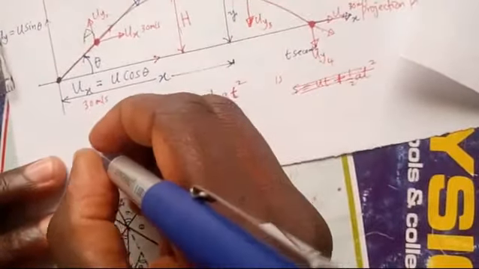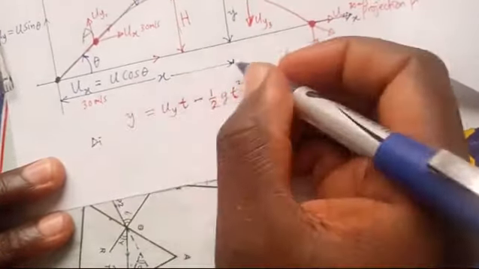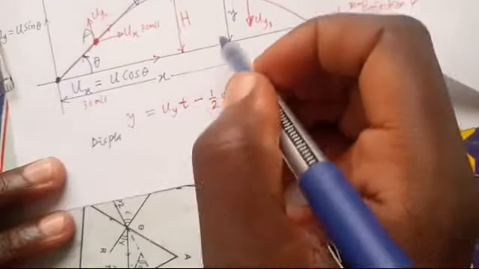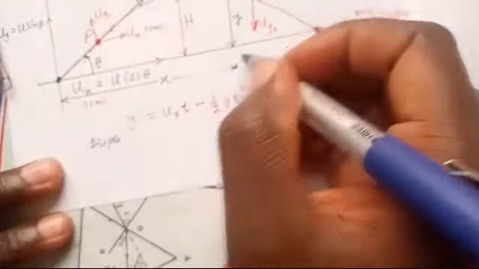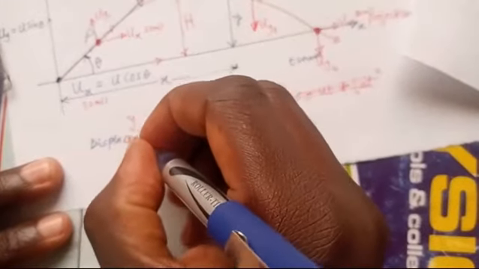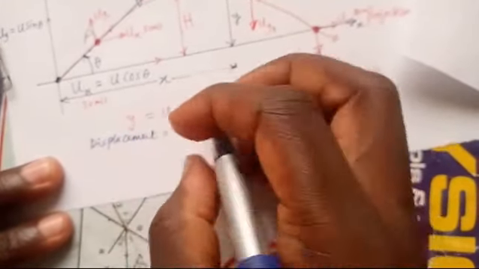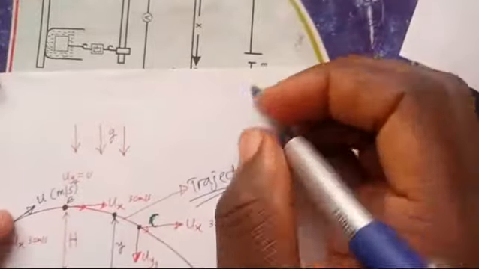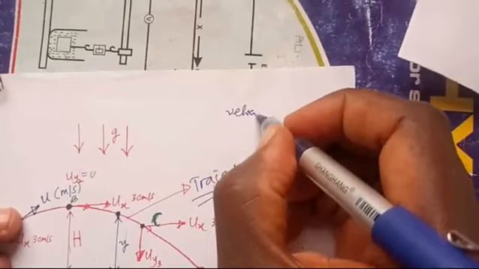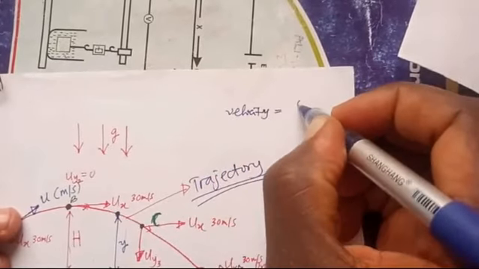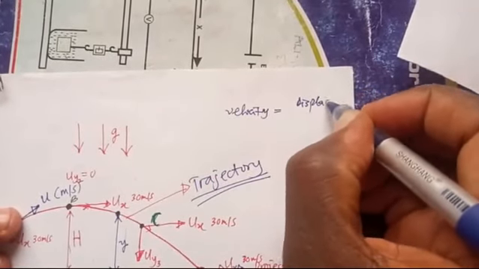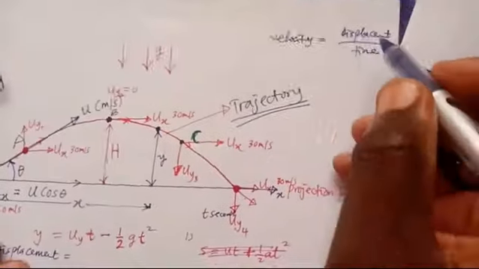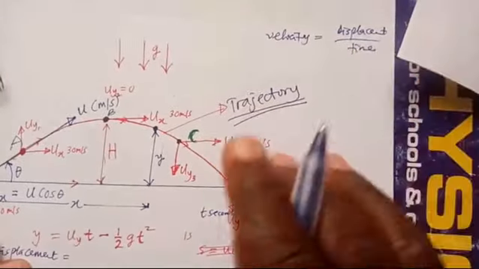Remember that distance, or displacement, you can call it displacement, of course, since it is displaced from here to here. So the horizontal displacement is equal to, now we know that from this formula, velocity equals displacement divided by time. So from here, your displacement is velocity times time.